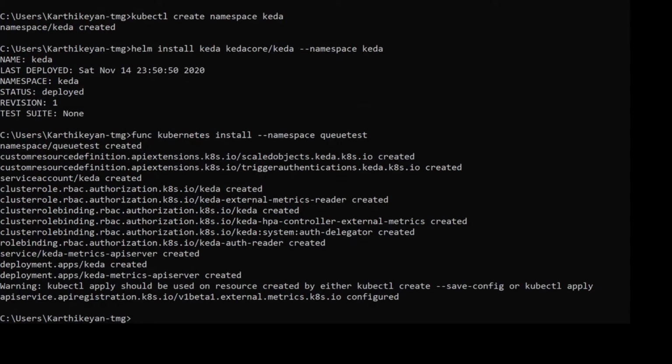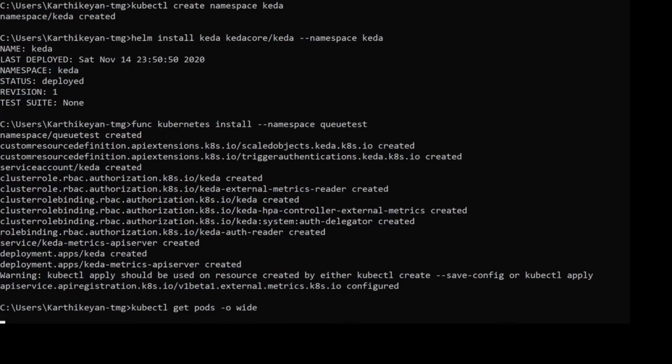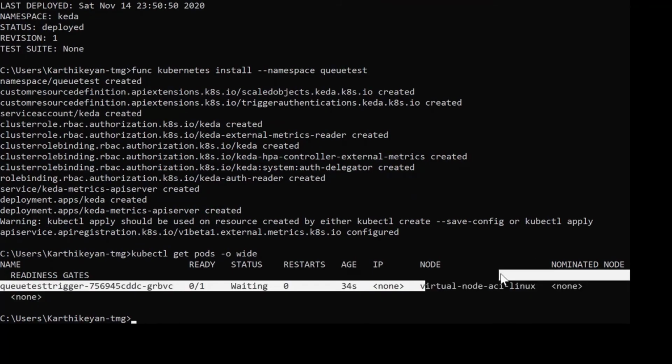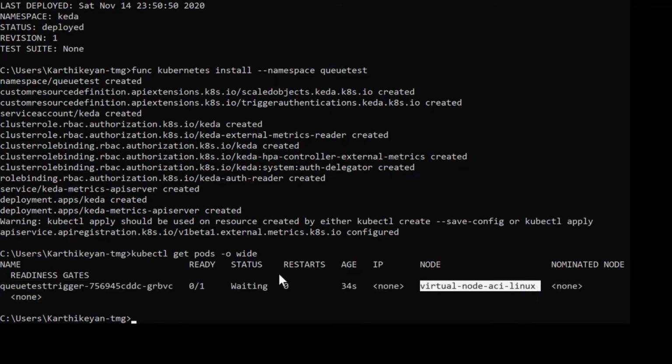Let's run the command and see. Okay, can you see here? It's running in the virtual ACI node. Okay, it's waiting, meaning the pods are getting created.